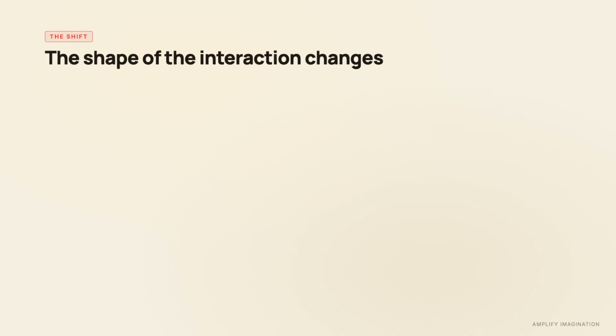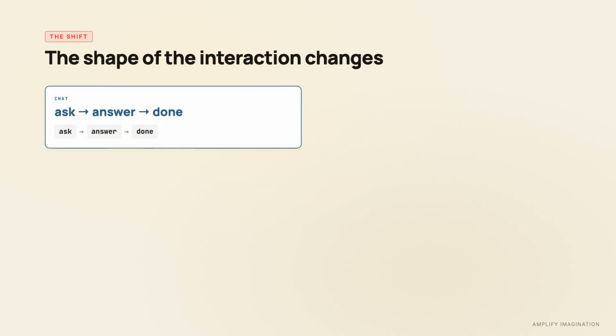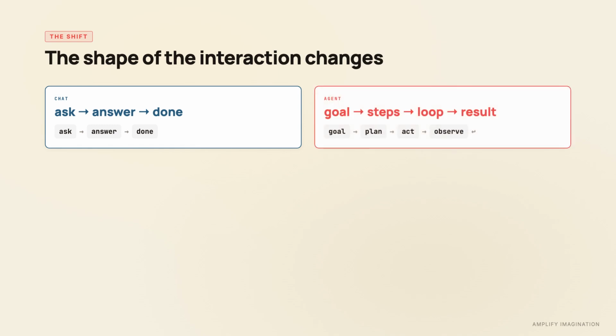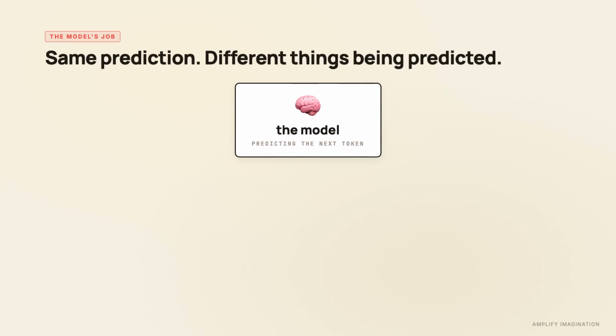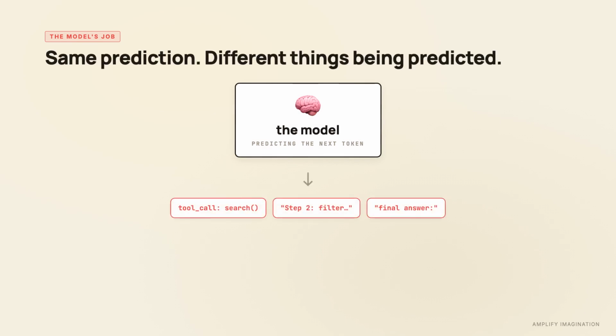Here's the simplest definition. A regular AI session: you ask, it answers, done. An agent session: you give it a goal, it figures out steps, it takes actions, it checks the result, it tries again, until it reaches a result, hits a limit, or asks for help. The model in the middle is still doing the same basic thing, predicting the next token. What changes is what those tokens represent. An answer, a tool call, a search query, or the next step in a plan.